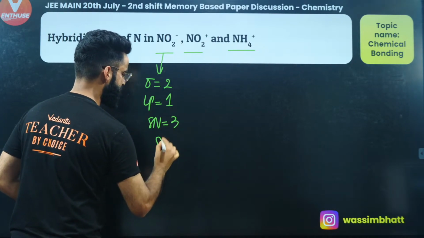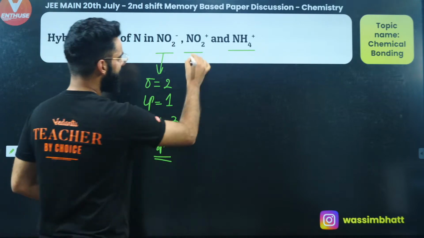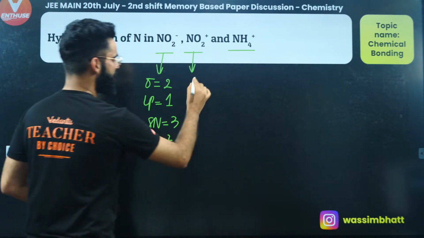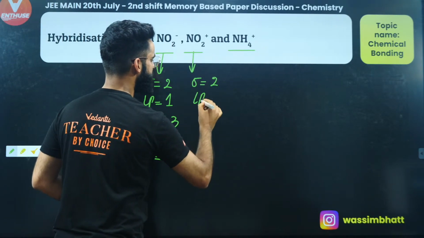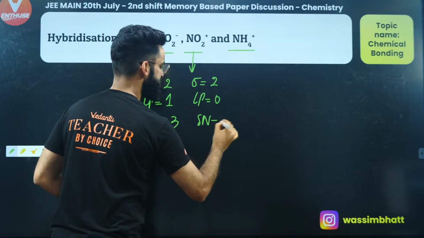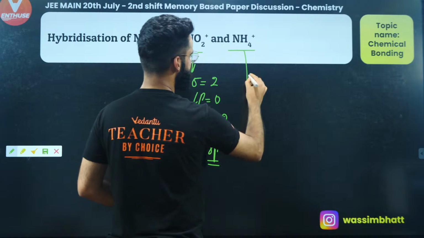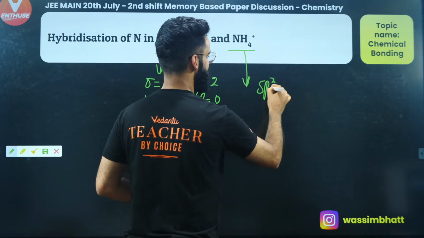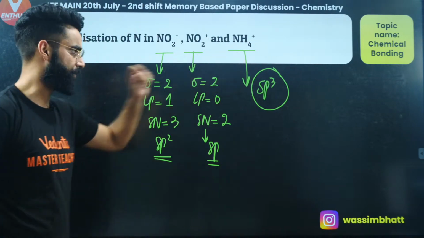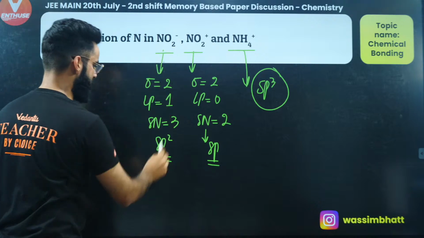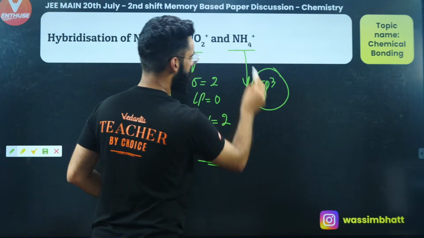If the steric number is 3, it's sp2, right? In this case, you have got 2 sigma bonds. There is no lone pair. Steric number is sigma bonds plus lone pair. That means 2. That means the hybridization is sp. Okay. And in case of NH4 positive, all of you must be knowing it's sp3 hybridized, right? 4 sigma, 0 lone pair. So hybridization of nitrogen over here is sp2. Over here is sp. Over here it's sp3.